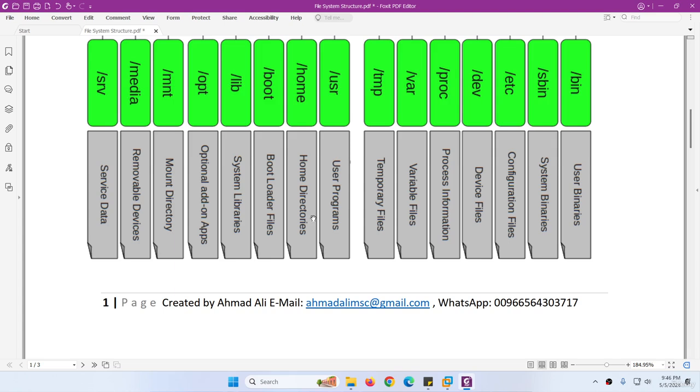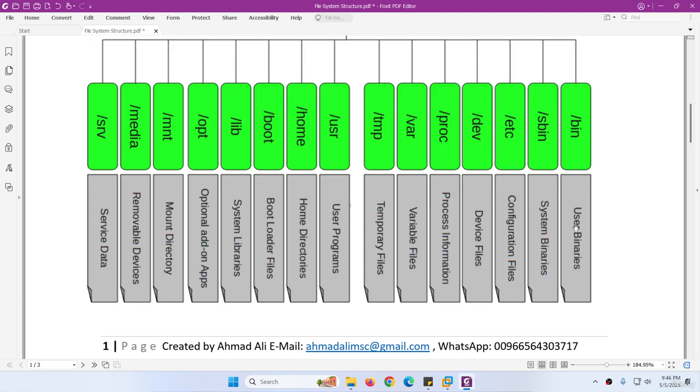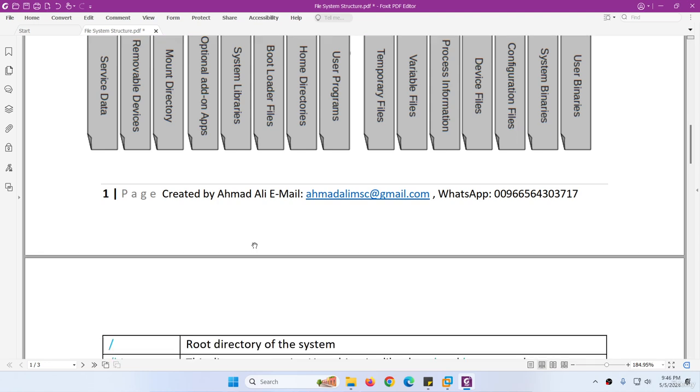So now you know. I also mentioned here: user binaries, system binaries, configuration files, device files, process information, variable files, temporary files, user programs, home directories, bootloader files, system libraries, optional add-on apps, mount directories, removable devices, and services data.